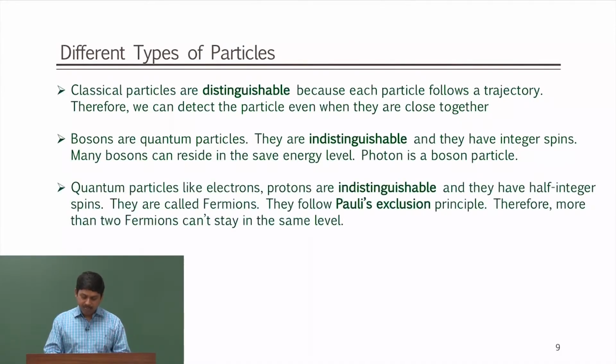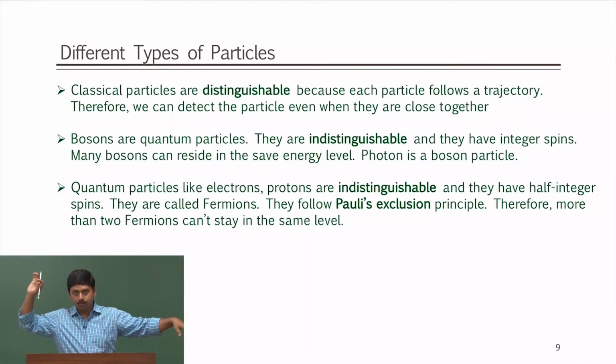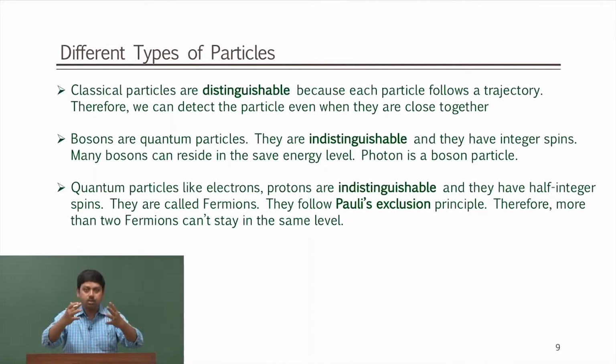Similarly, electrons and protons are also indistinguishable quantum particles. The reason they are indistinguishable is that, let us say in a hydrogen molecule, when two electrons come close together and form a bond, you can never distinguish which is electron 1 and electron 2. All that you write is a wave function associated with both the electrons together. When they are far apart, maybe hydrogen atom 1 has electron 1 and hydrogen atom 2 has electron 2, but when they are close, you cannot distinguish the electrons anymore.